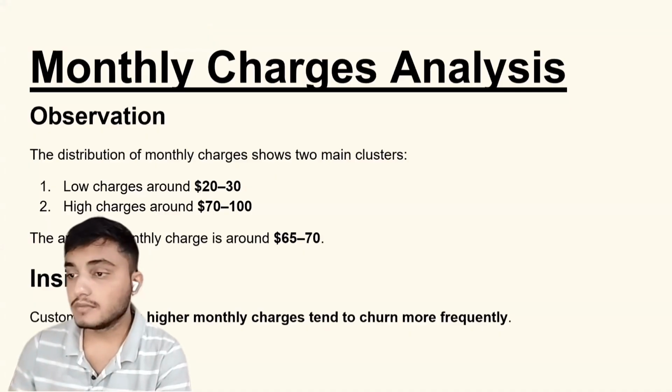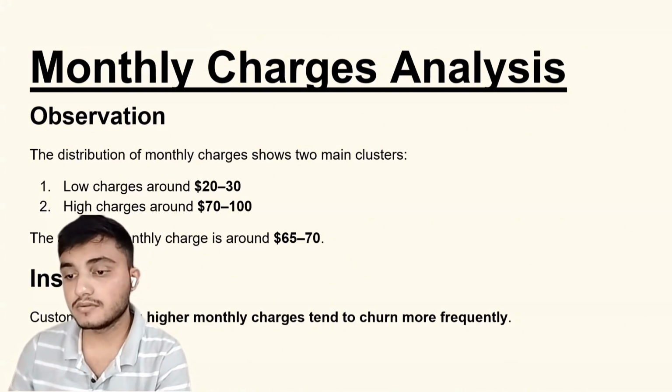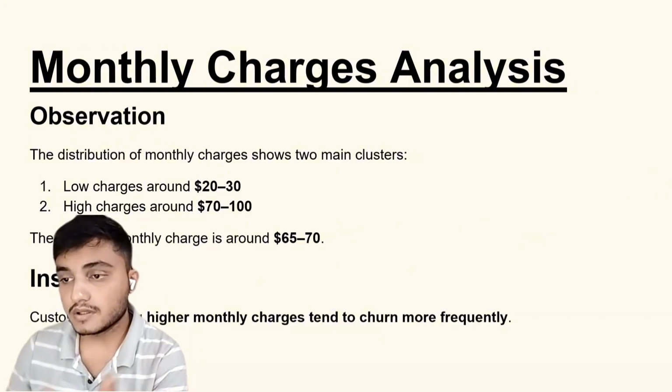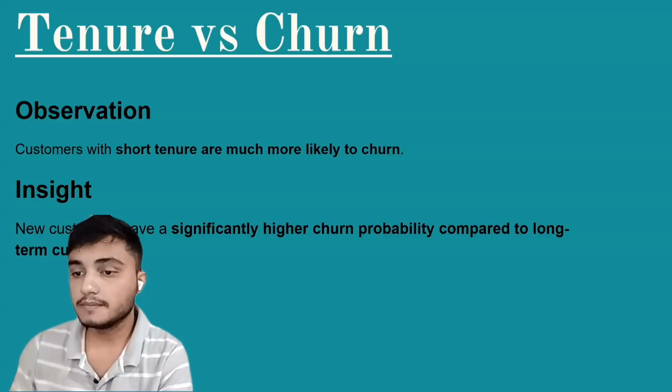So second is monthly charges. What I observed is that some customers are paying $20 to $30 minimum, and high charges go around $72, and the average monthly charge was around $65 to $70. Also what I observed here is that customers with higher monthly charges tend to churn more frequently.